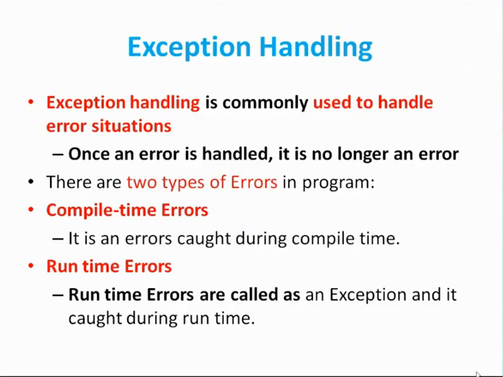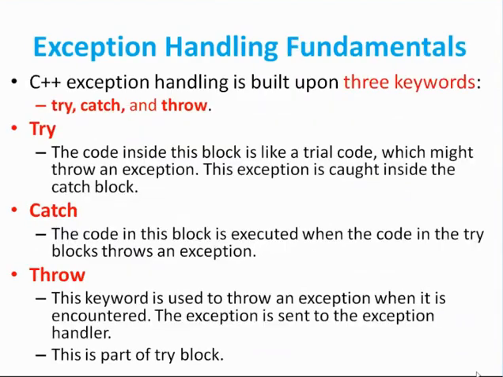When we run the program, when the code is executing, some errors are generated, and these errors are called runtime errors. These runtime errors are also called exceptions, and they are caught during the runtime. In C++, exception handling is based on three keywords: try, catch and throw.